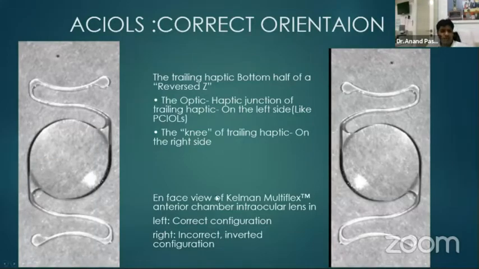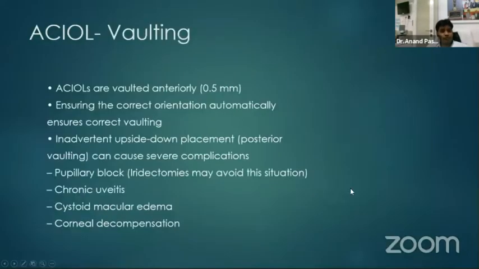The picture on the left-hand side is the correct orientation, such that the trailing haptic bottom half has a reversed Z while implanting, and the knee of the trailing haptic is on the right-hand side. So there has to be a reversed Z while implanting the IOL. Here we see the flipped IOL, which is not the correct orientation, on the right-hand side. The AC IOL has a vaulting as well.